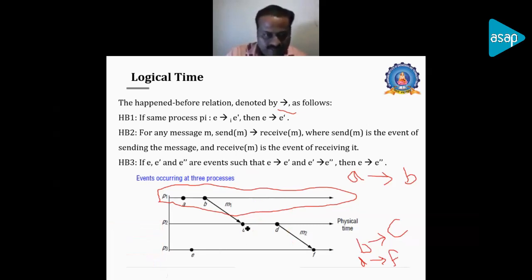Let us assume that there is an event happening from C, and the event is known as G. In this case, B happened before C, and C happened before G, then we can write that B happened before G. So that is the third condition in the logical time.